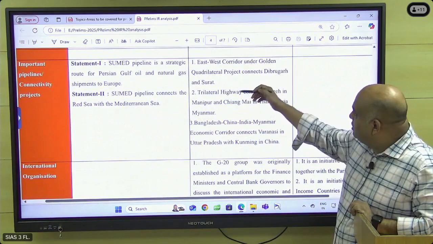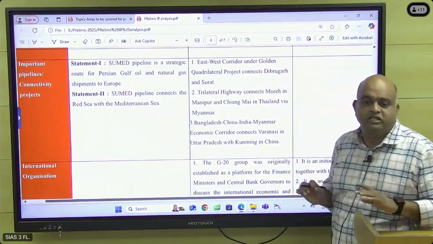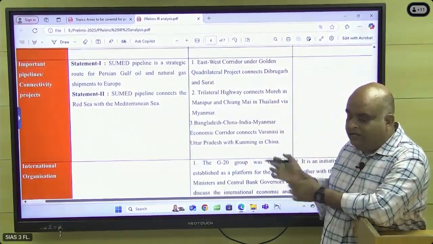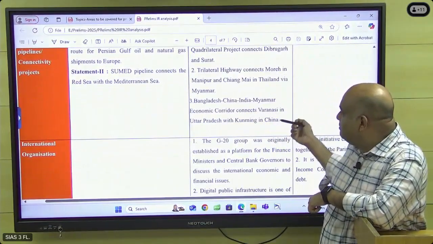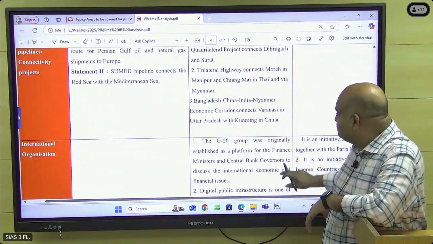The East-West corridor under the Golden Quadrilateral connects with this. So you have to check all the connectivity projects. The Trilateral Highway, that is Thailand, Myanmar, India, that highway they are asking. And then BCIM, Bangladesh, China, India, Myanmar. They are asking which areas are connected with this project.